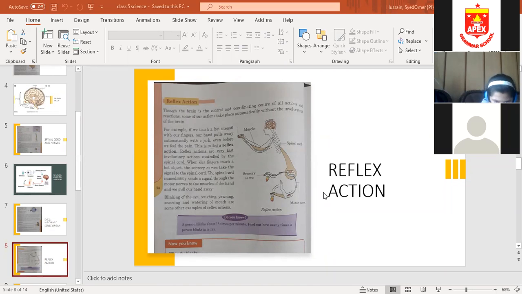Okay, reflex section is controlled by the dash. Brain or spinal cord, which controls the reflex section? Yes, who wants to tell me the answer? Reflex section is controlled by dash. G Marriage, you can unmute yourself.